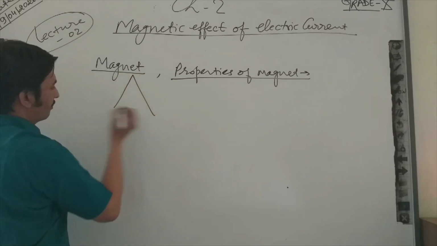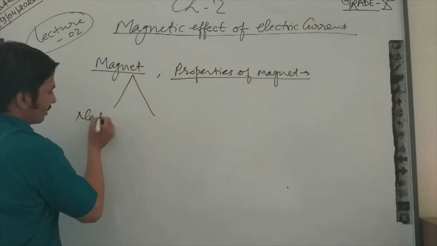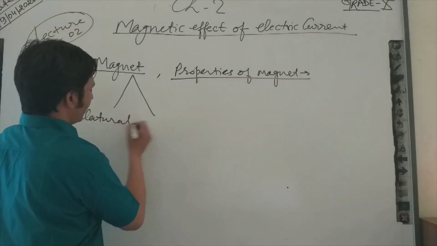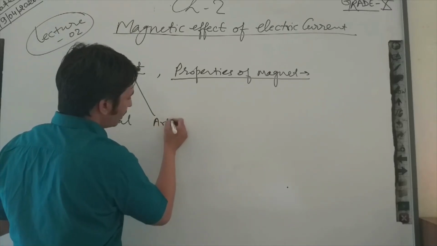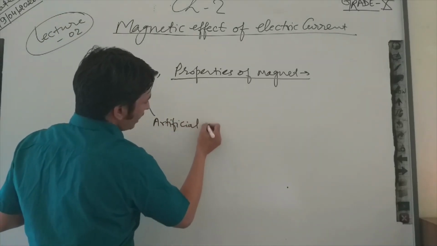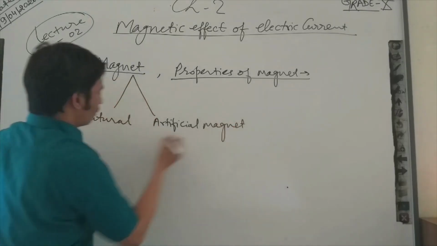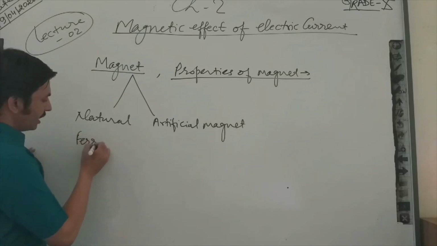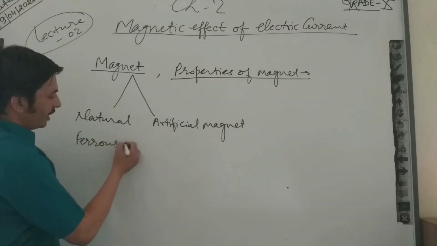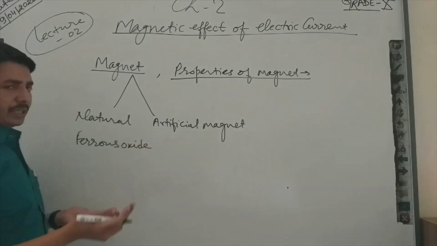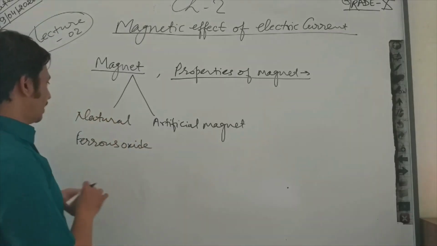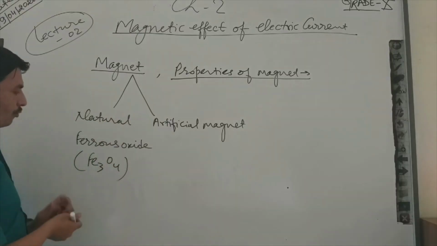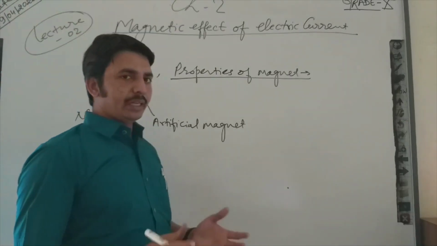Magnets found in our surroundings are categorized into natural magnets and artificial magnets. What is a natural magnet? The ferrous oxide material present on our surface is known as a natural magnet, and we can write its chemical formula as Fe3O4.